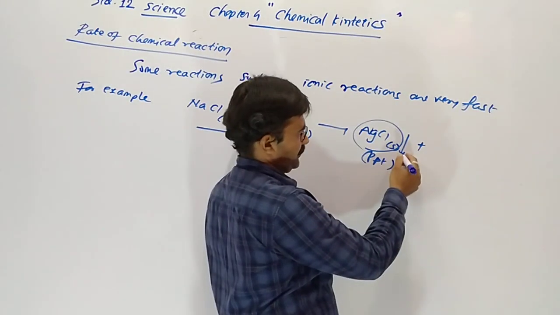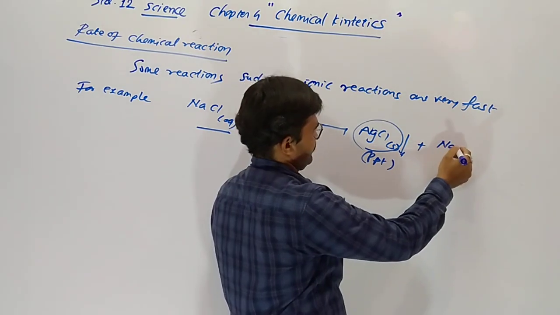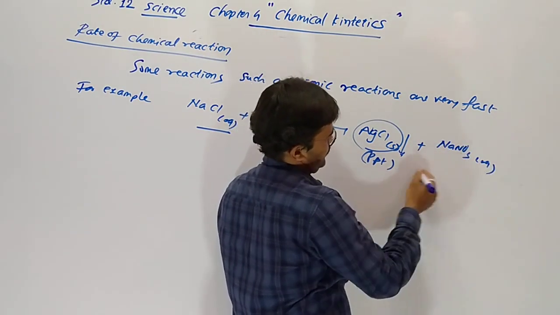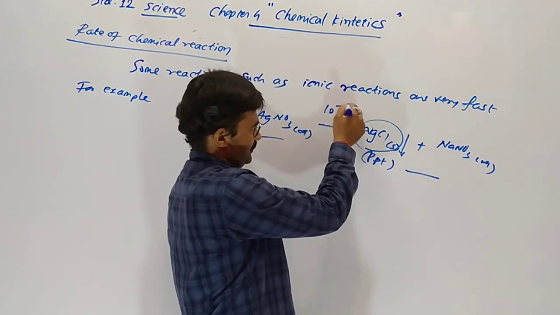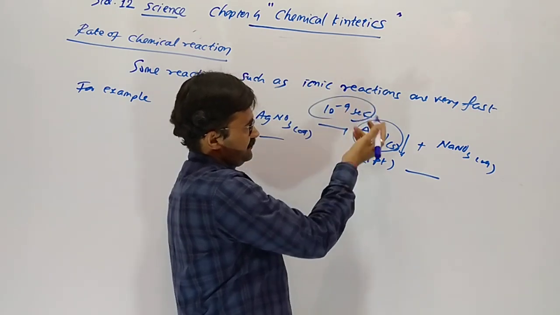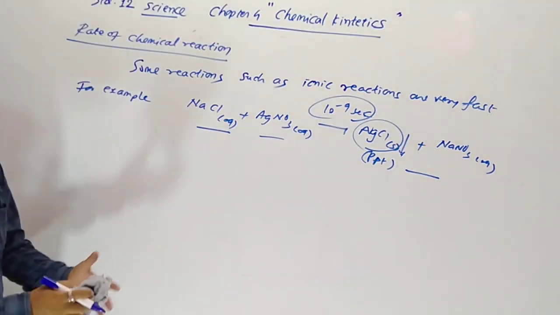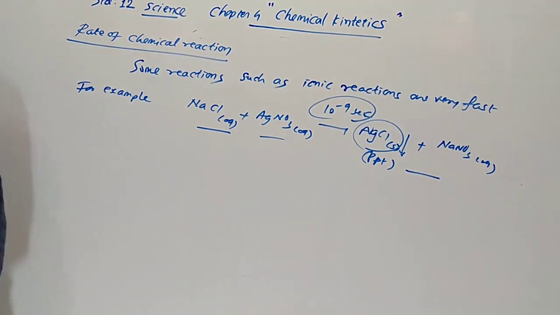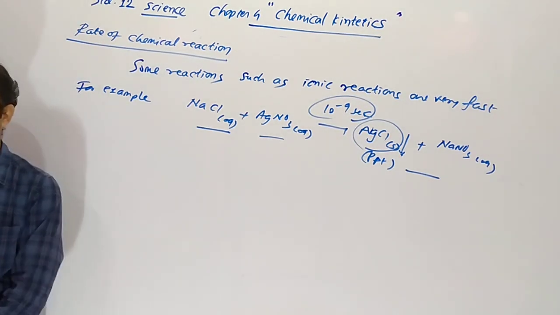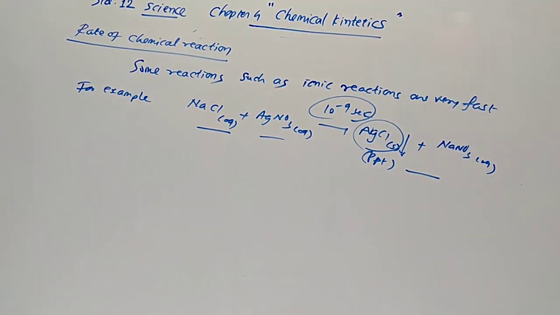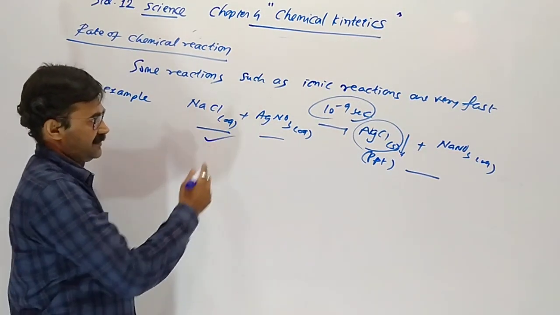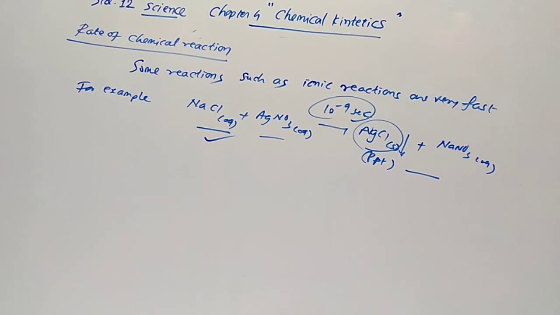A white colored AgCl precipitate occurs. This reaction occurs in nanoseconds. When we mix sodium chloride with AgNO3, the precipitate occurs at once. This one is very fast, occurring instantaneously on mixing.